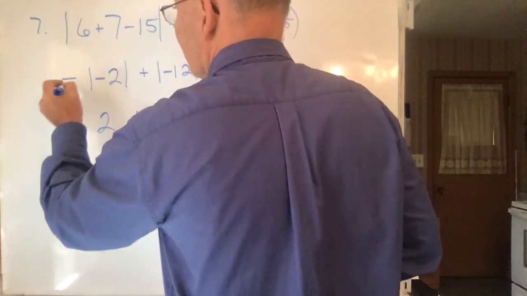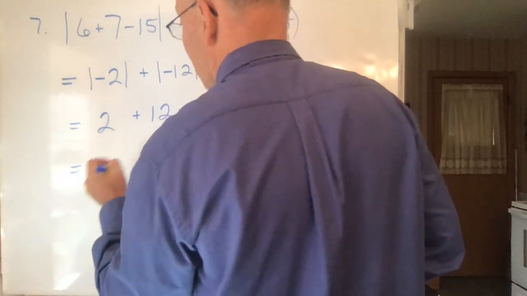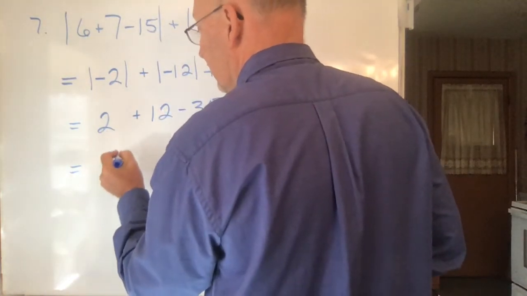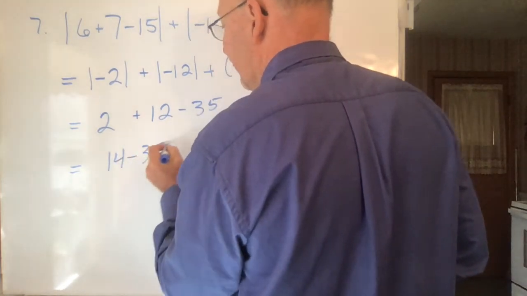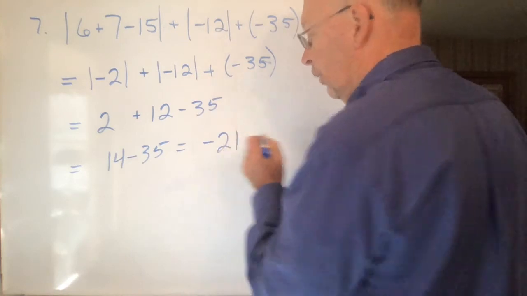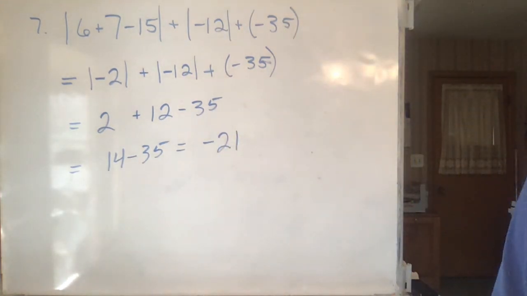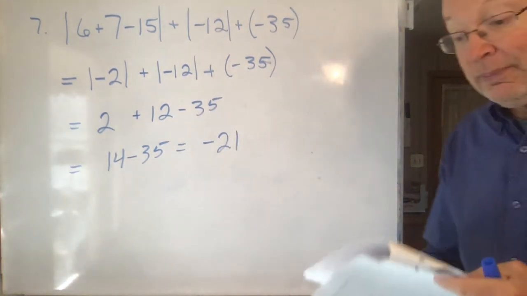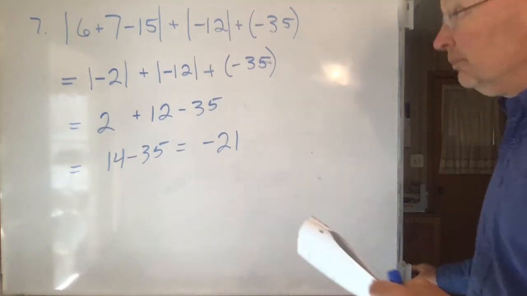So I should have equal signs here. 2 plus 12 is 14. 14 minus 35 is going to be -21. Is that an answer? Yep, I see it there. Very good. Okay. See this? All important stuff, all good stuff to know. All stuff that comes up various places in life.